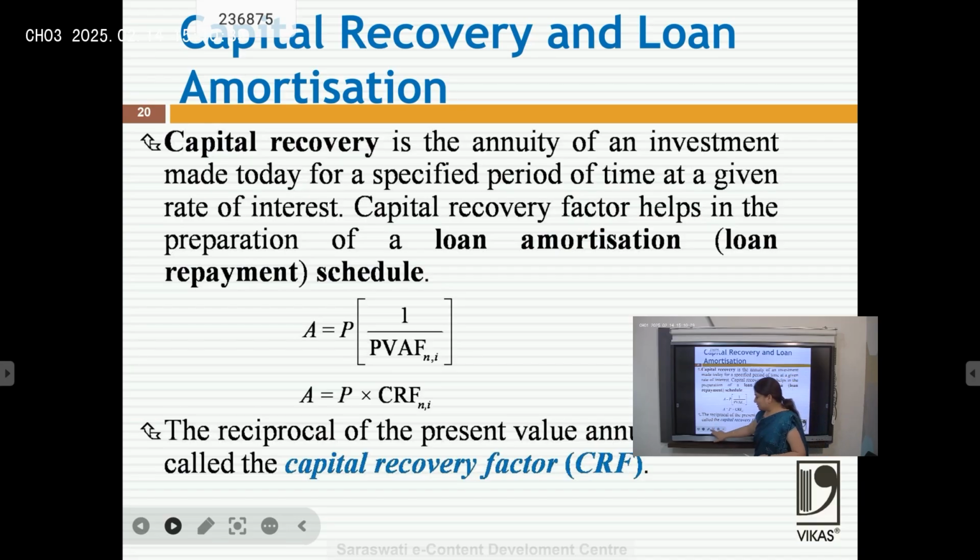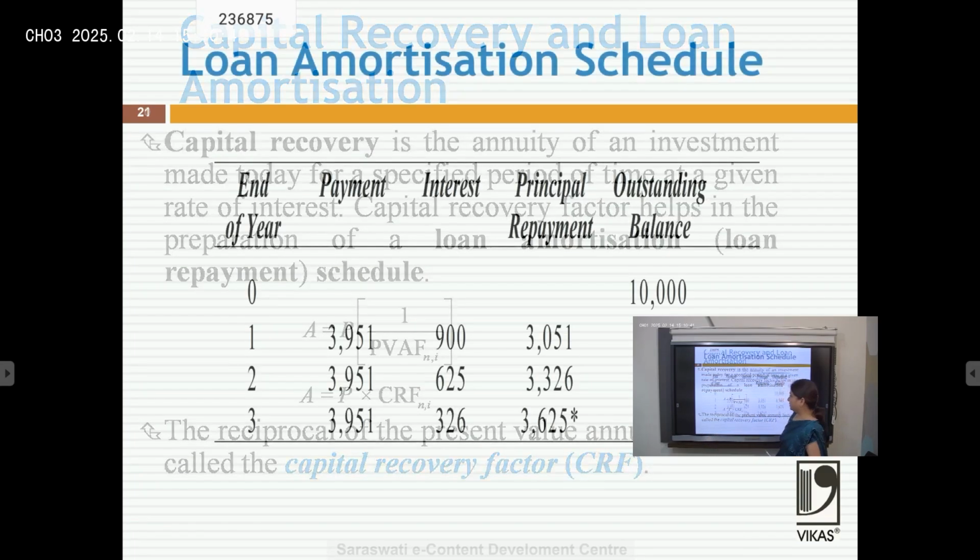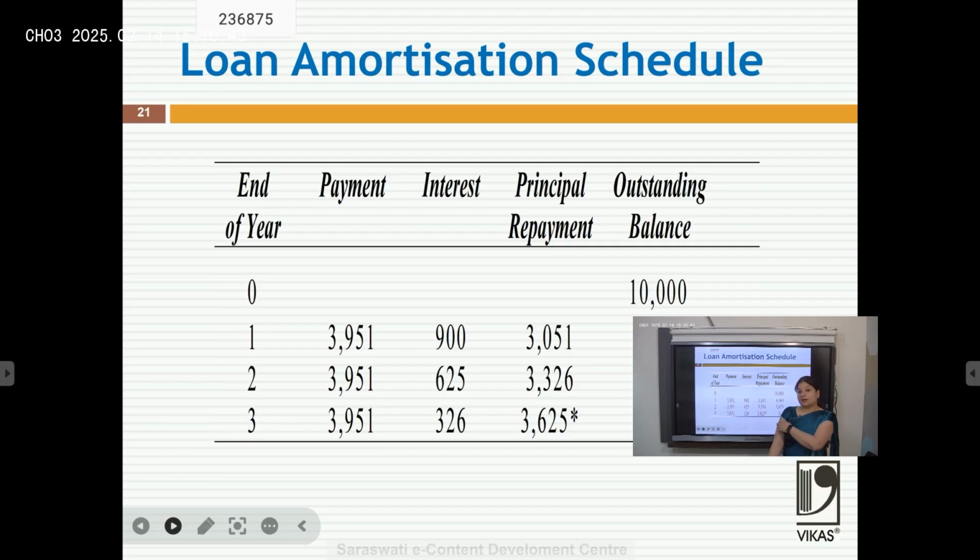I am continuing the same example so that it is more clear. In that example, he is paying 10,000 rupees in 3 equal installments of 3951. On the first 10,000 at a 9% interest rate, he has paid interest of 900. Of the 3951 he paid, the remaining amount, 3,051, is principal.